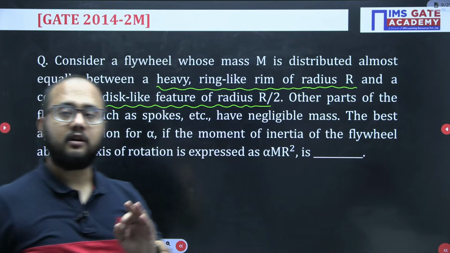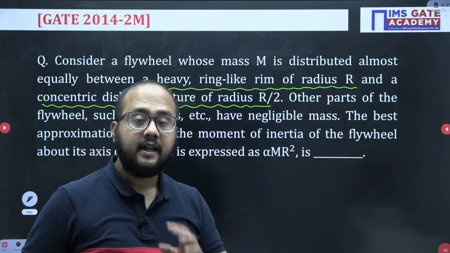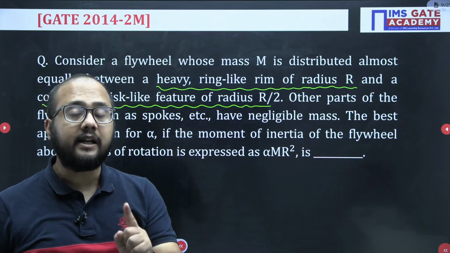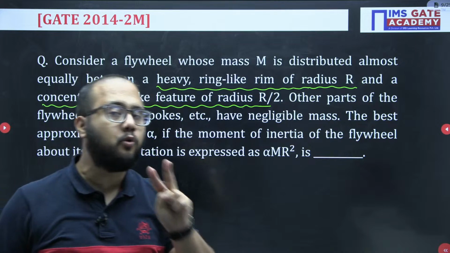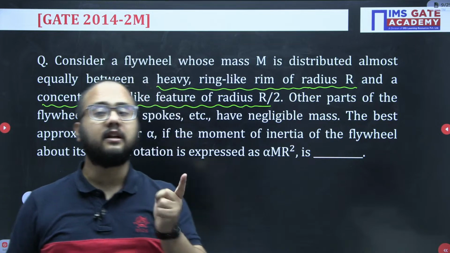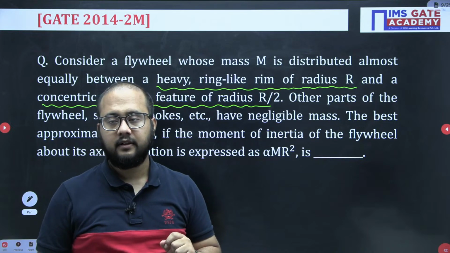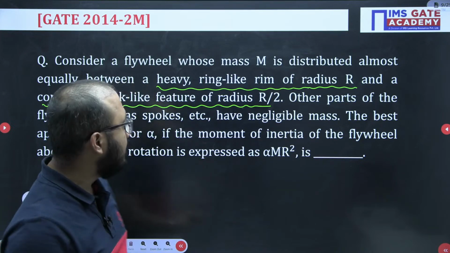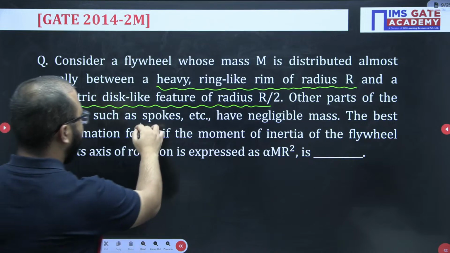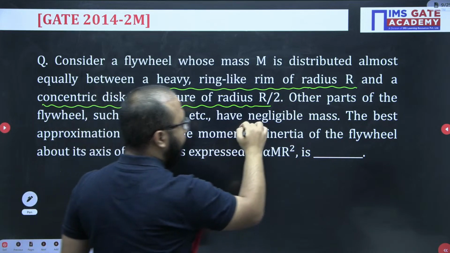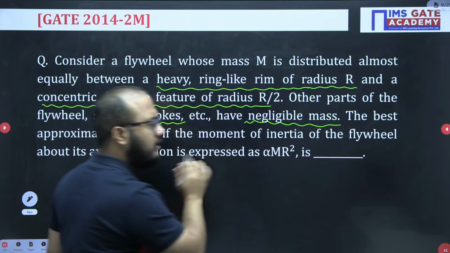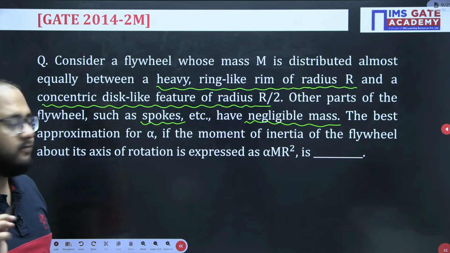This is a very important information. The mass of flywheel, that is capital M, is divided equally in two parts. Part one is the ring shape. Second part is the concentric disc. Is it clear? Very important. Other parts of the flywheel such as spokes, etc. have negligible mass. So we don't need to consider the masses of the spokes.